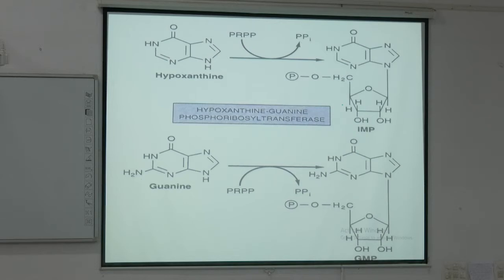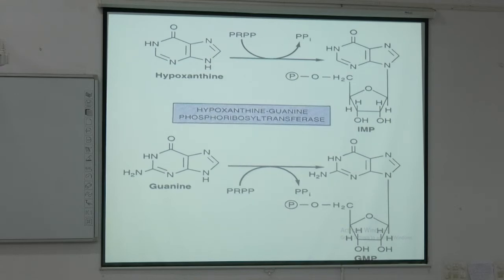So if this enzyme is deficient, what will happen? Utilization of hypoxanthine and guanine will be reduced, and accumulation of what? PRPP, phosphoribosyl pyrophosphate, will accumulate more and more.